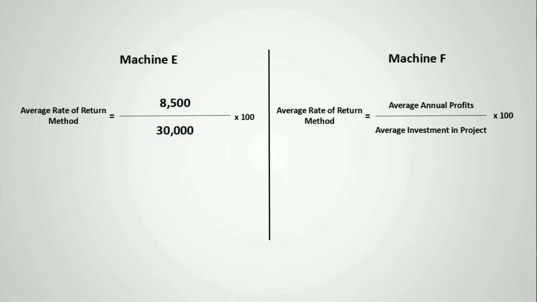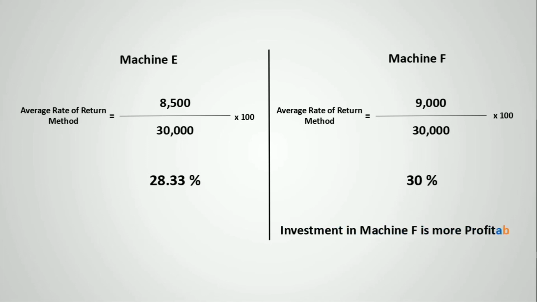For machine F, average profits are 9,000 and average investment is same, that is 30,000. Solving it, we get 28.33% rate of return from machine E and 30% from machine F. Which one is more? Yeah, the 30%. So investment will be made in machine F.